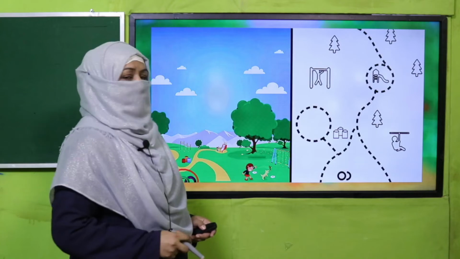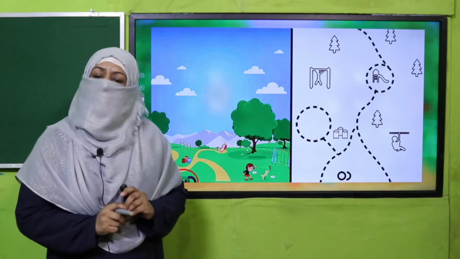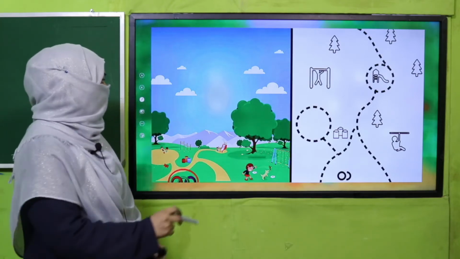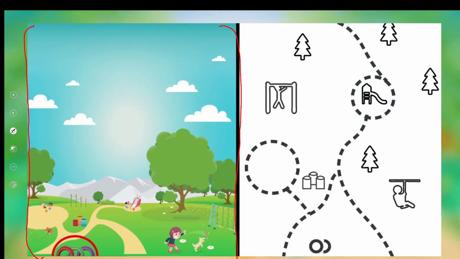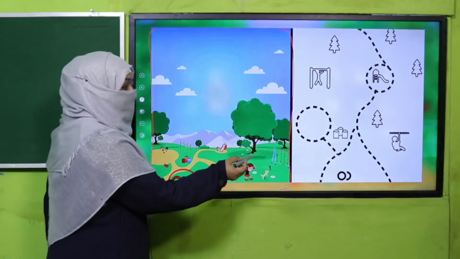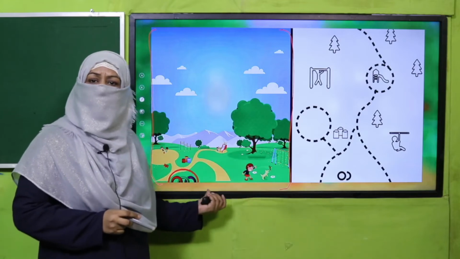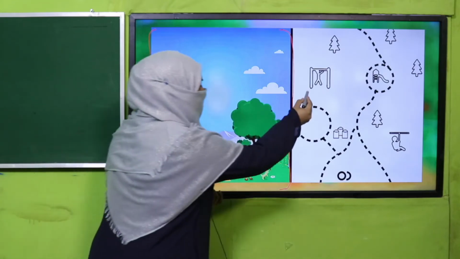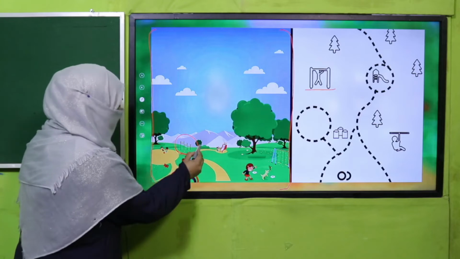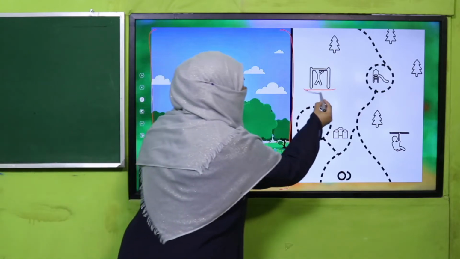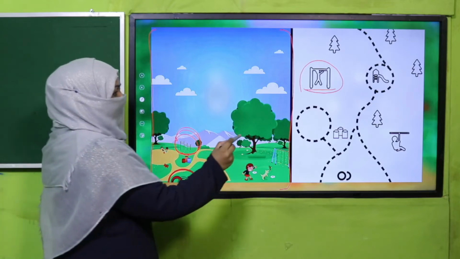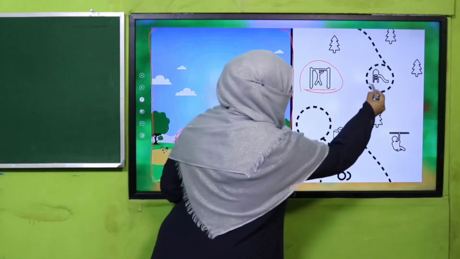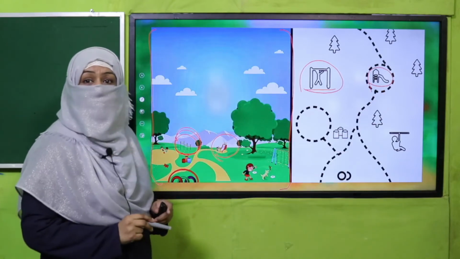Okay. So what actually does a map tell us? Look at this picture. This is a park. This is the actual picture of the park. Now look at its map. It is telling us what is there in the real park. Look at this and look at this. What is this? It's a monkey bar. So this sign is showing a monkey bar is there in the garden. Look at this and look at this. What is it showing? It is showing a slide.